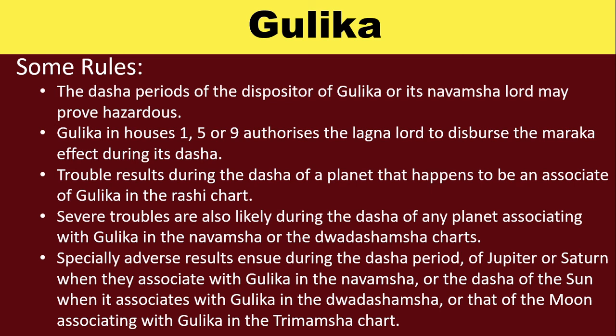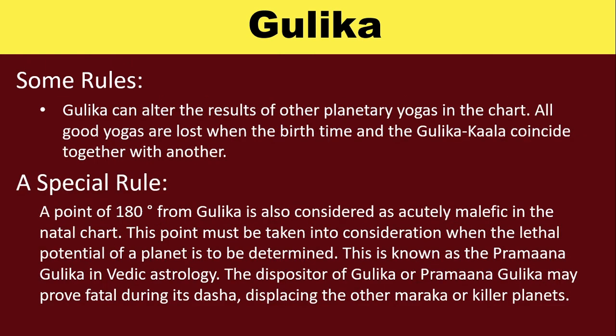Especially adverse results ensue during the Dasa period of Jupiter or Saturn when they associate with Gulika in the Navamsa, or the Dasa of the Sun when it associates with Gulika in the Dwadasamsa, or that of the moon associating with Gulika in the Trimsamsa chart. Gulika can alter the results of other planetary yogas in the chart. All good yogas are lost when birth time and the Gulika Kala coincide together.